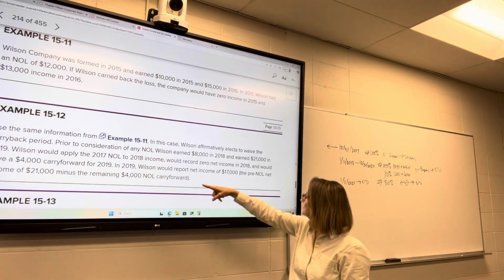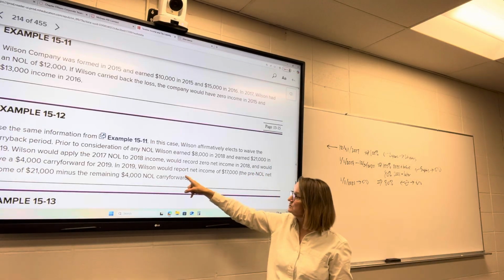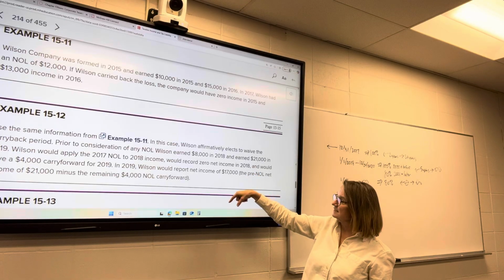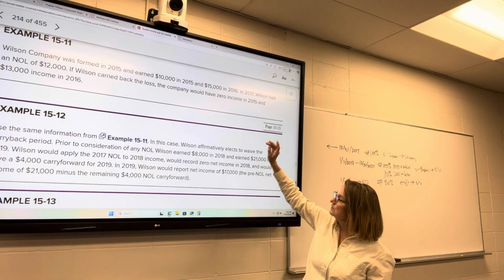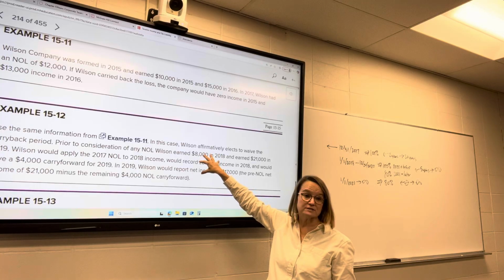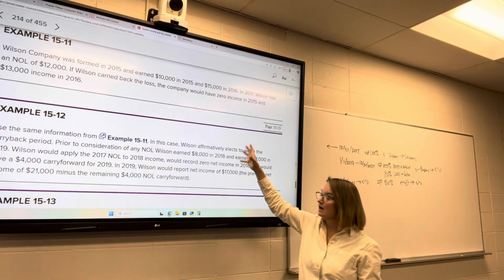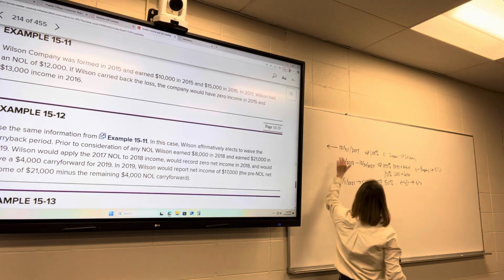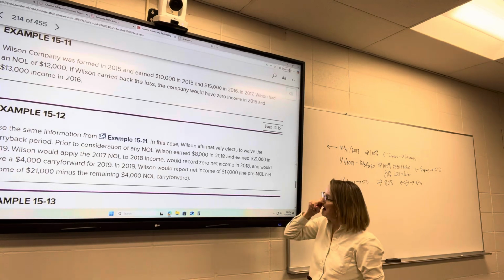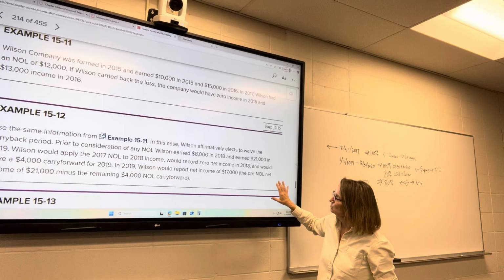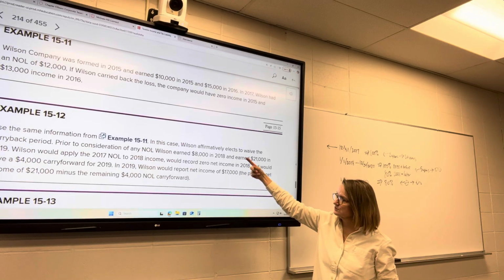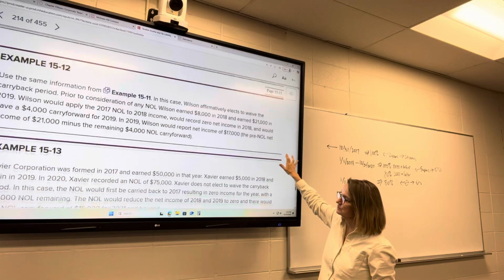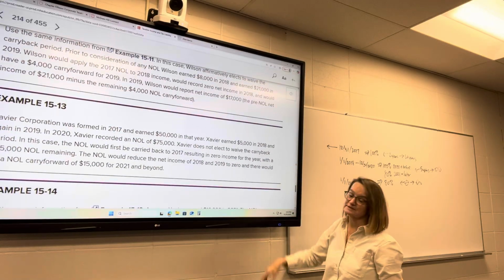They have 21,000 in 2019, so Wilson's going to report income of 17,000 in 2019. So that $12,000 is applied to the $8,000 in 2018, 100%, because it was generated in 2017. And then they'll have $4,000 that they get to apply to the $21,000 in 2019. So look at another example. These get more complicated.